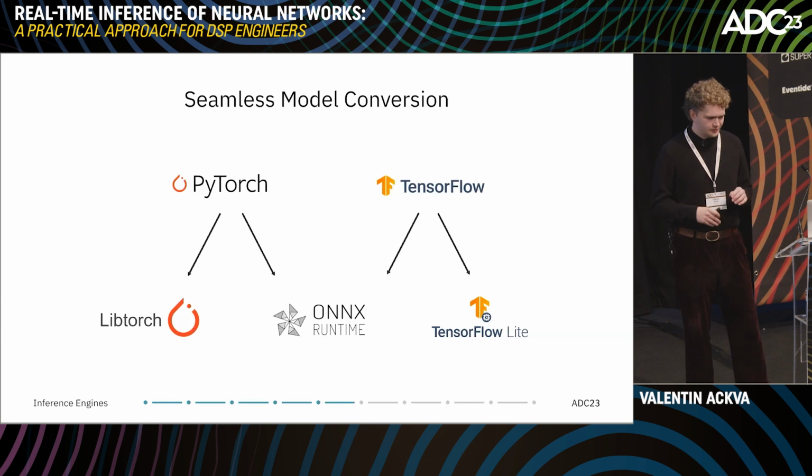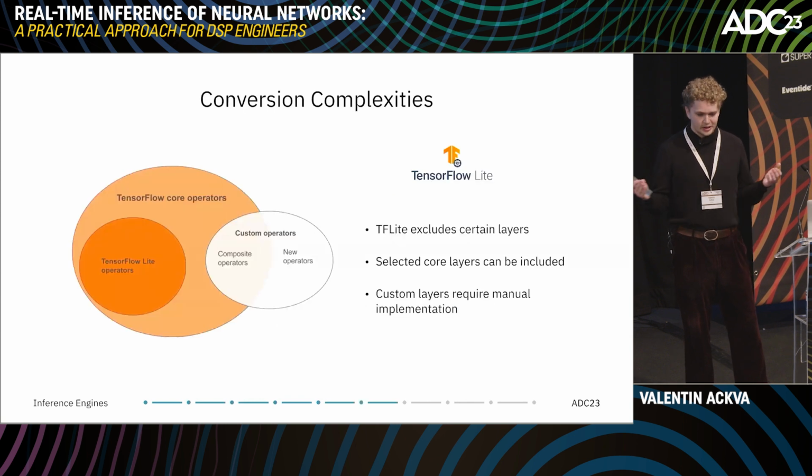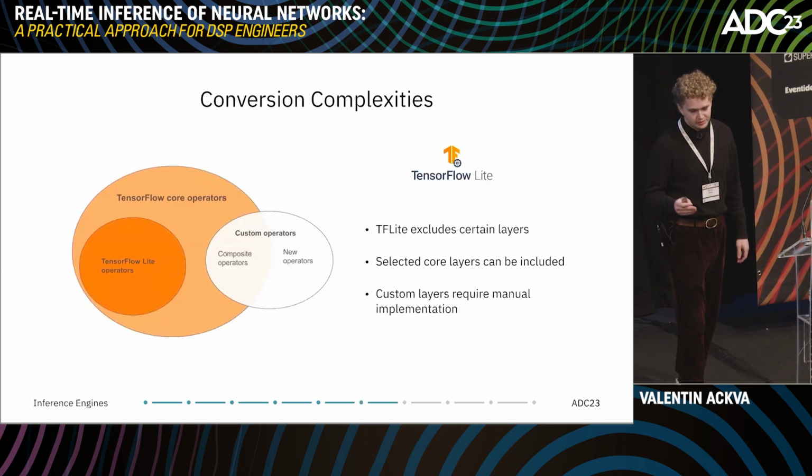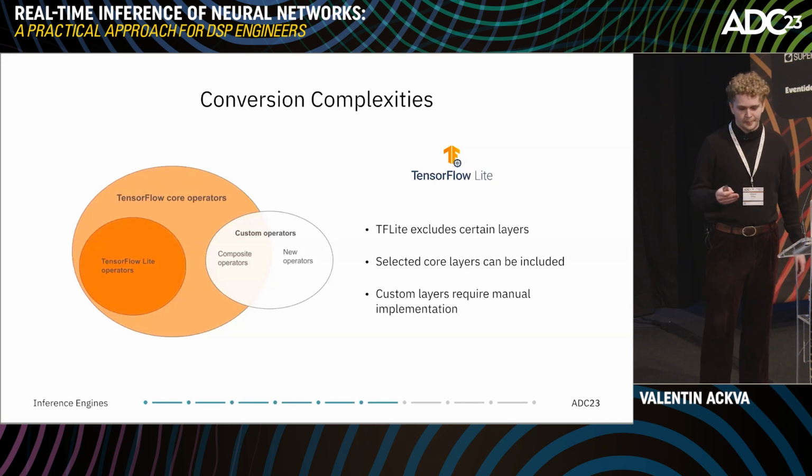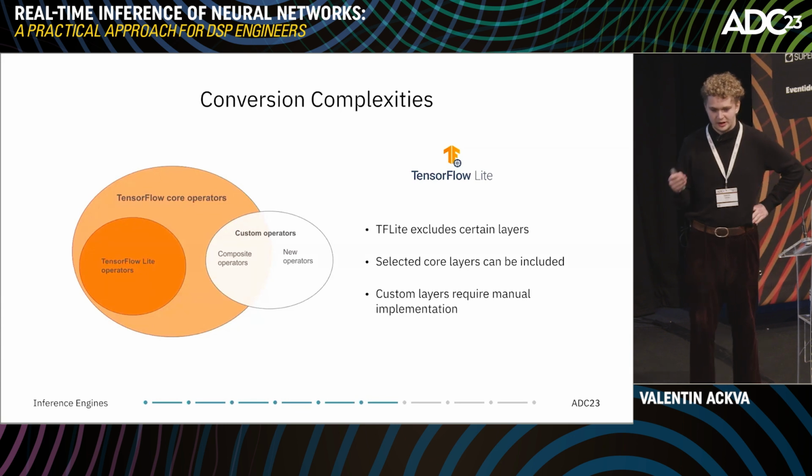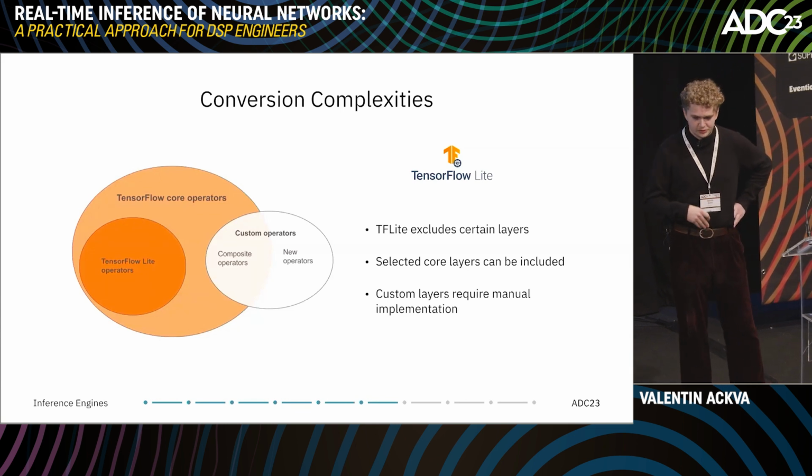But there are also some things you have to consider when converting inside a framework. Let's look at TensorFlow-lite. Here in Python, we have our core operators, which you can use to train your model. But the C++ inference engine only has a subset of these operators. So if you need some of the core operators, you have to manually compile them in. And also, if your model has custom operators, which are usually layers written by a machine learning engineer that differ a bit from these common layers, then you also have to manually write that layer from scratch in C++.